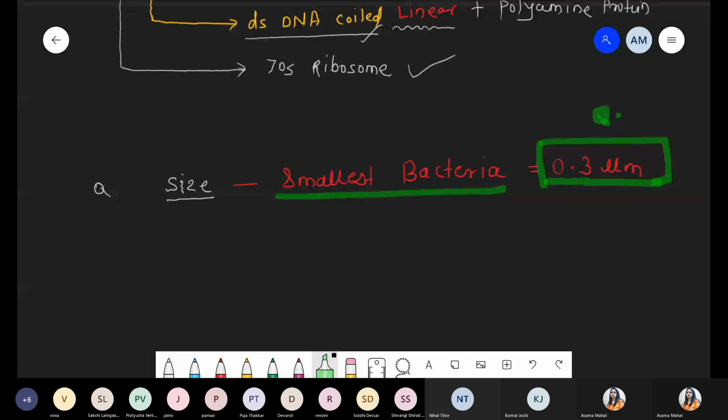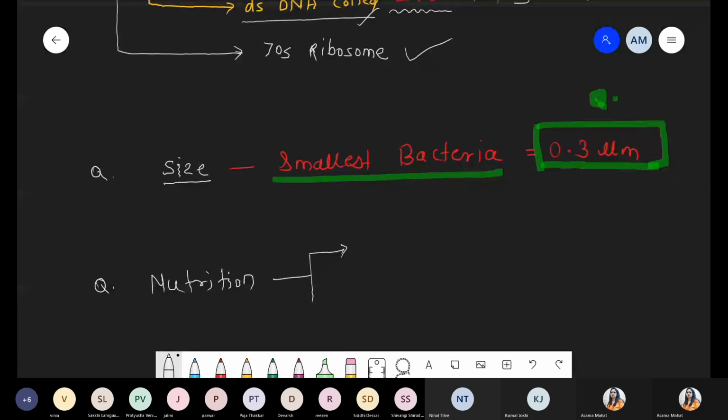Next part, nutrition. So we are talking about which type of nutrition is present. Mycoplasma basically has two types of nutrition. Saprophytic definitely, but along with the saprophytic, these are parasitic also. Saprophytic means they survive on dead organic matter.